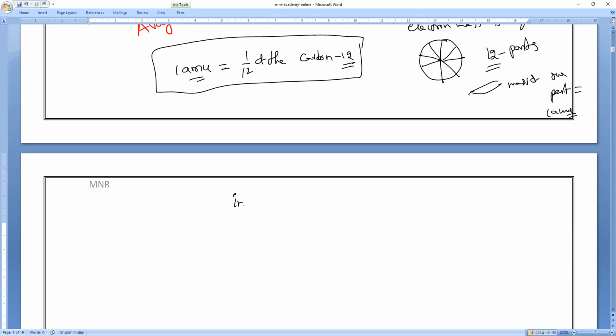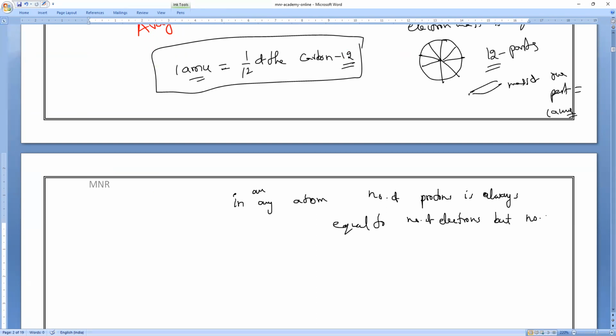In any atom, write it: in any atom, number of protons is always equal to number of electrons.